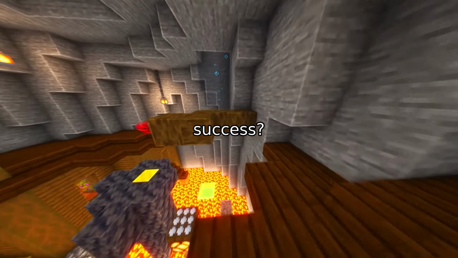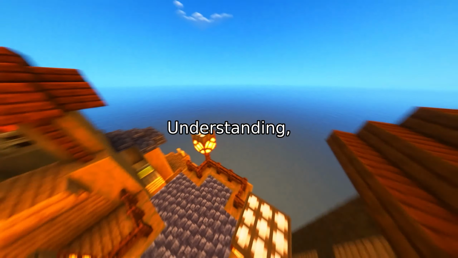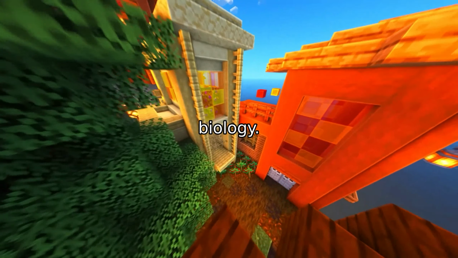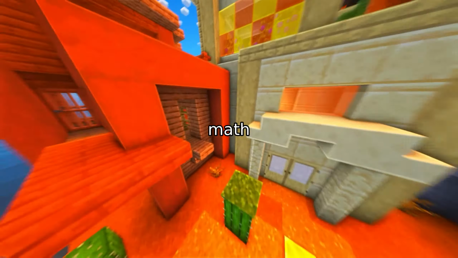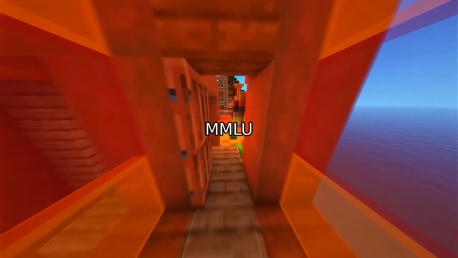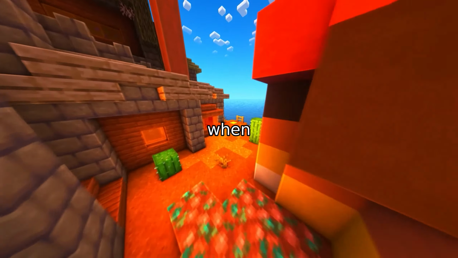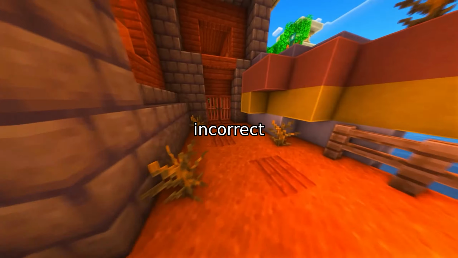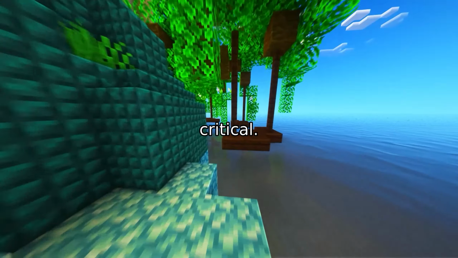So how do we measure success? We use benchmarks, like the MMLU, Massive Multitask Language Understanding, which tests a model's knowledge across 57 subjects, from law to molecular biology. Or the GSM-8K dataset, which challenges models with multi-step math word problems. But benchmarks have limits. A model can score highly on MMLU by memorizing patterns in the training data, not by truly reasoning. And when faced with novel or ambiguous questions, it can confidently produce plausible-sounding but incorrect answers, what we call hallucinations.